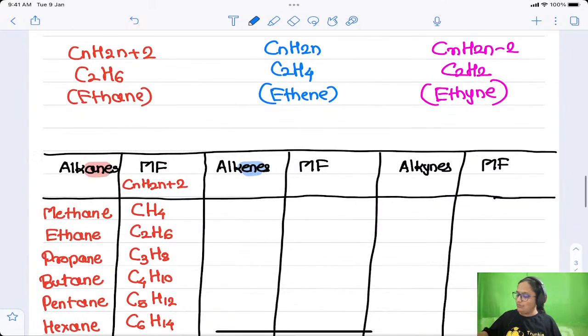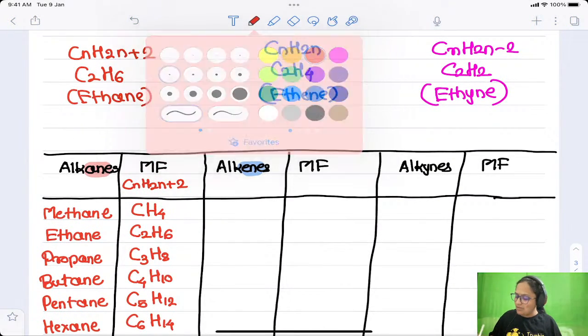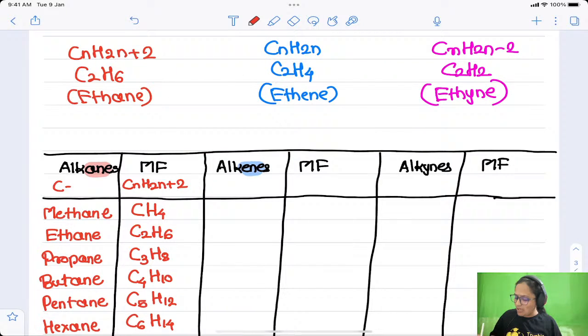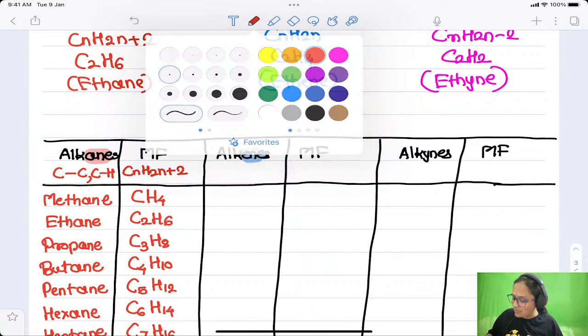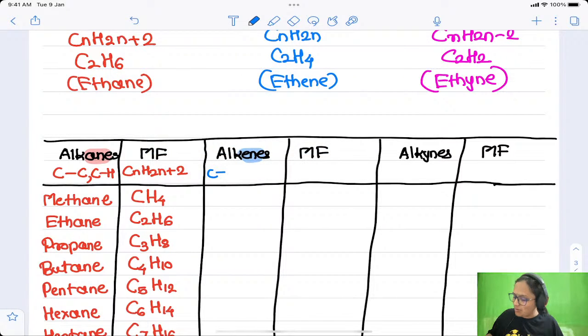Now what I have told you at start, do you remember? Alkanes contain carbon to carbon single and carbon to hydrogen single bonds. Alkenes contain at least one carbon to carbon double bond, and carbon to hydrogen single bonds. Apart from that, in alkenes carbon to carbon single bonds can also be present.